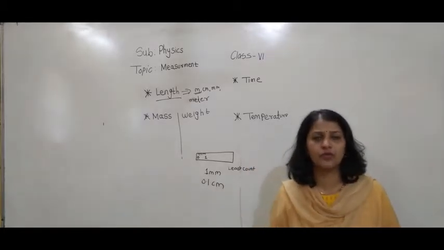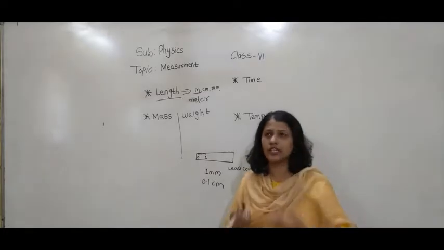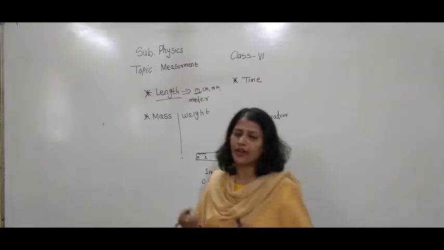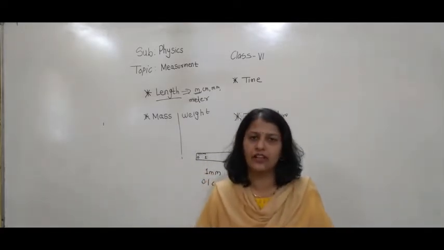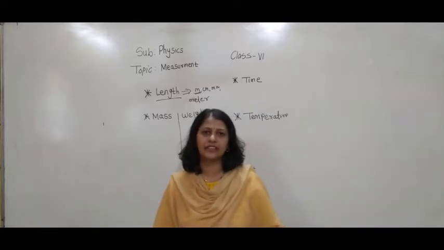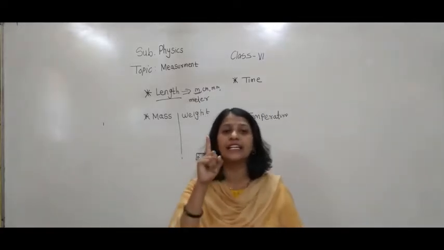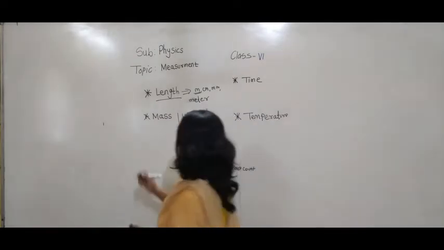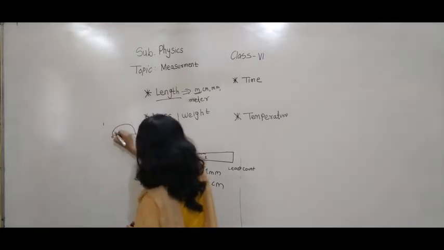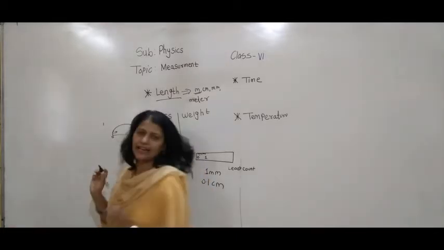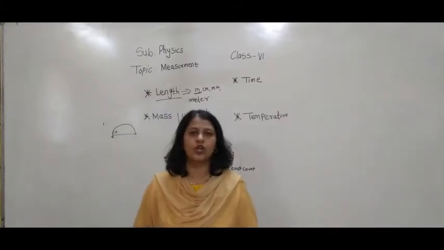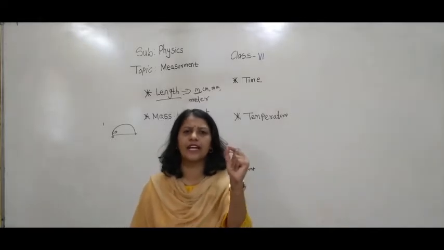There are different instruments around you. If you remove the compass box, you can see the protractor. Protractor is used to measure angles. So what will be the least count of the protractor? Yes, it will be 1 degree. The protractor has 0 here and it is straight, and between them there are 10 lines. One line is 1 degree. So the least count, the smallest unit of that instrument, is 1 degree.